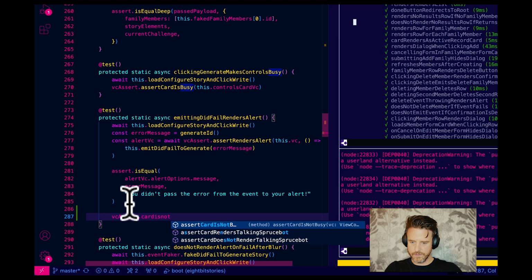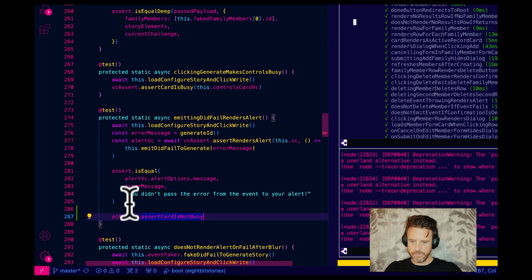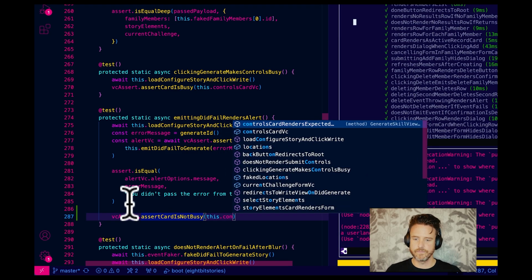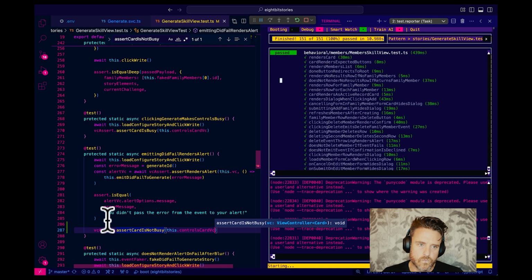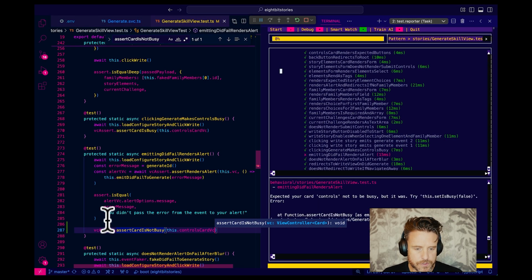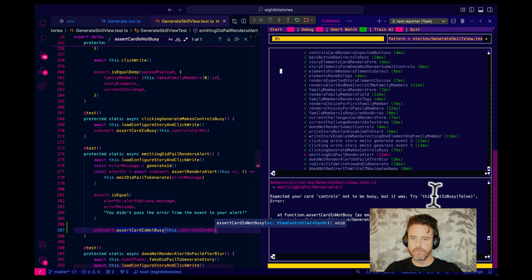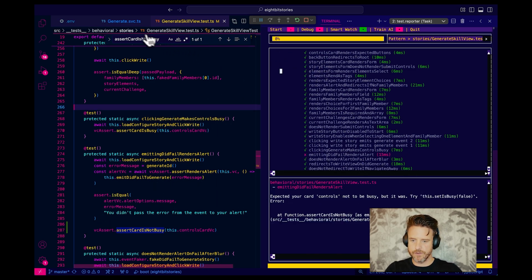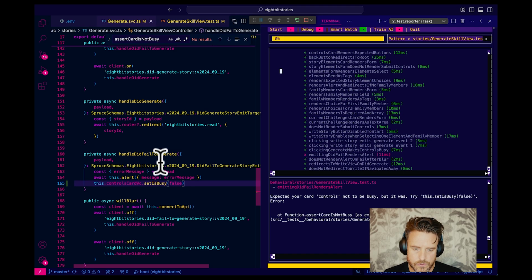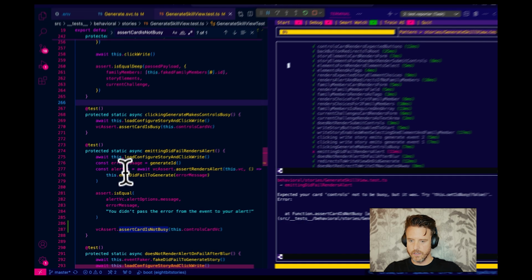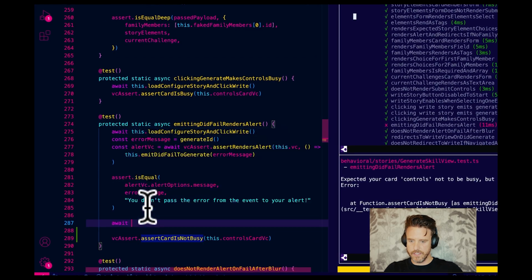See, how many of these do we have? This dot controls card. Switch your controls not to be busy, but it was. Try this dot says busy false. Okay, fine. So let's go to generate. Let's put that back in. Expected your controls card to not be busy. Oh, we have to accept the alert and close it. So it's this. Await alert vc.hide.